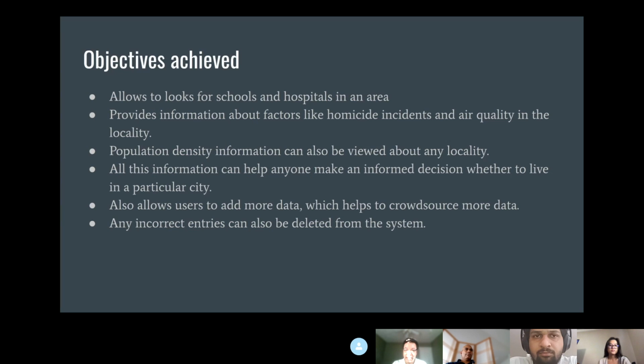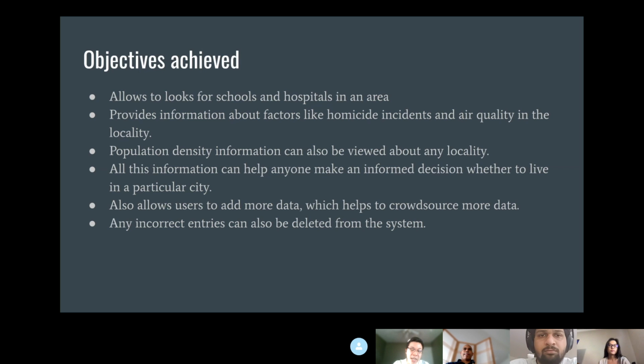Can you go to the next slide? We have achieved some objectives. For example, our project would allow users to search for schools and hospitals in a certain area. Our project will provide information about homicide and air quality. Users can also search for population densities in our application. All of this information would help users decide which are the best locations to live.